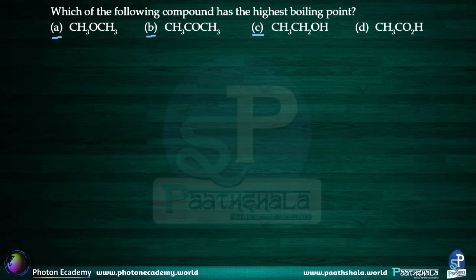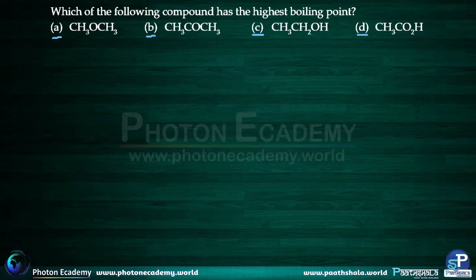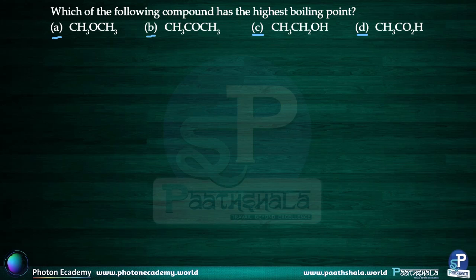When we observe option C, we observe that this is an alcohol, and in alcohols hydrogen bonding will be observed. When we look at option D, it is a carboxylic acid. Here it is acetic acid. Now with carboxylic acids, what happens is that due to the presence of two oxygen atoms per acid group, the extent of hydrogen bonding observed is much heavier compared to the hydrogen bonding observed in alcohols.